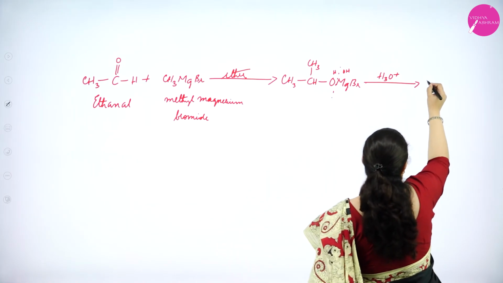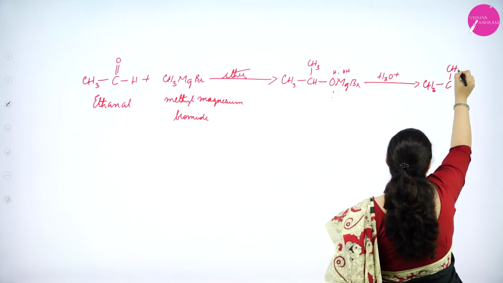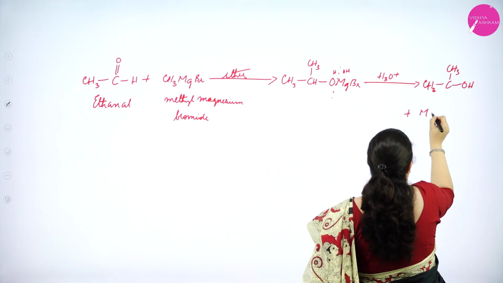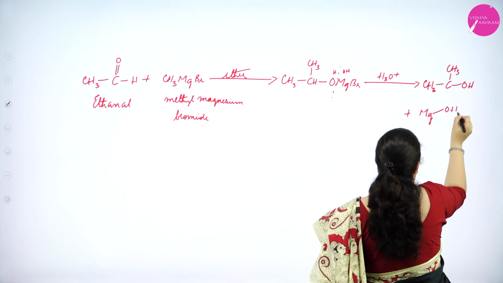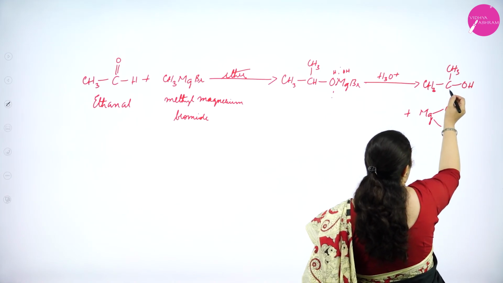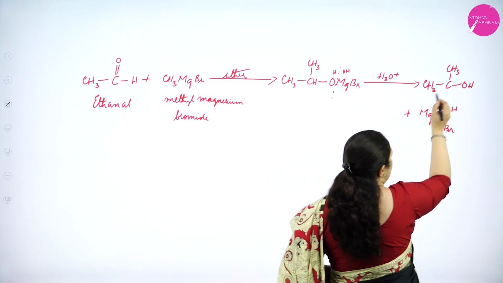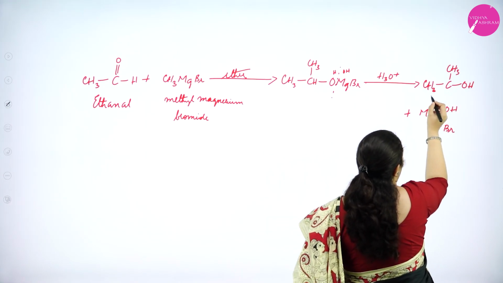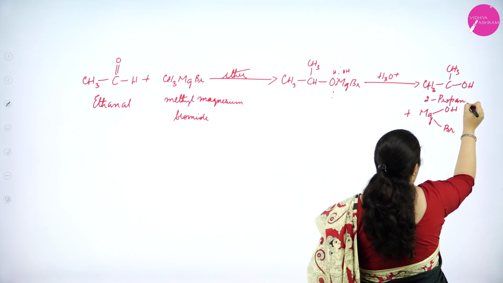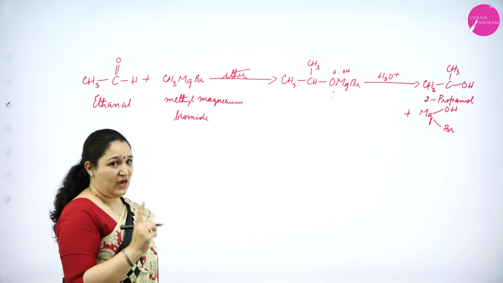So you can write the product as CH3CH(CH3)OH and MgOHBr. So what is the product which we got here? It's a secondary alcohol, correct, no? So 1, 2, 3, the second carbon atom has got the OH group, so it is 2-propanol. Okay, so that is the example with aldehydes.